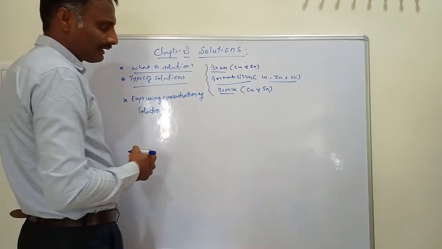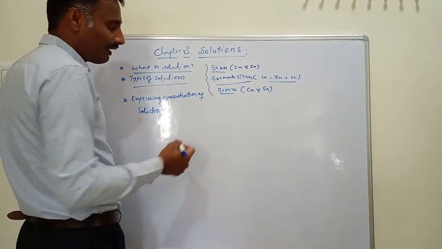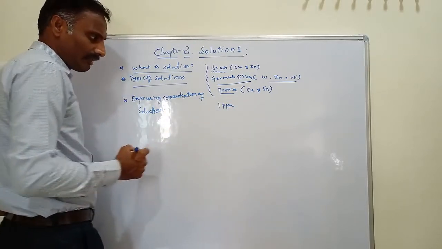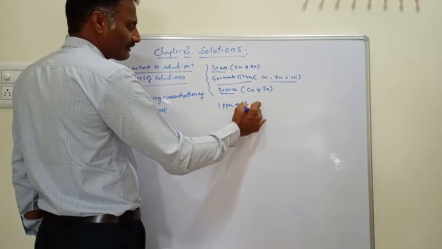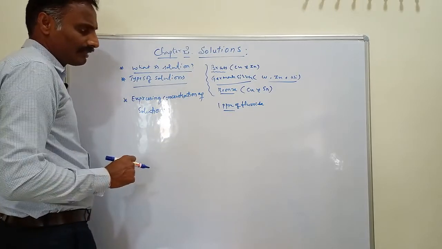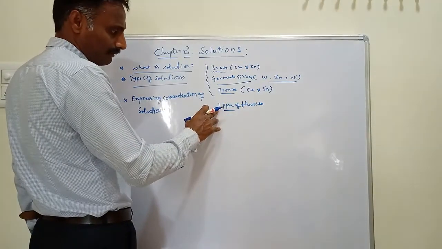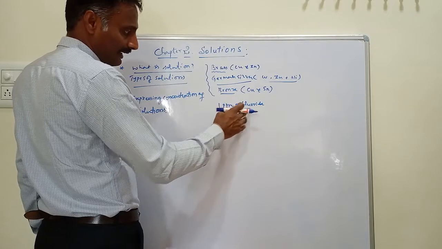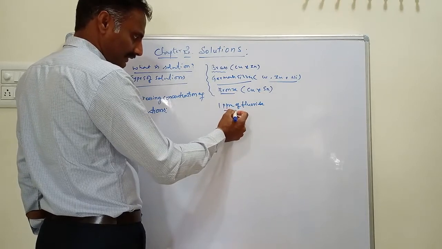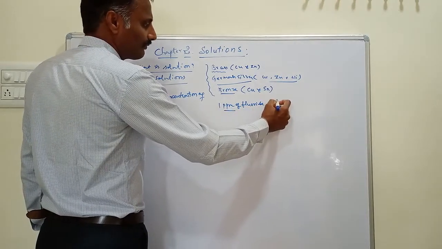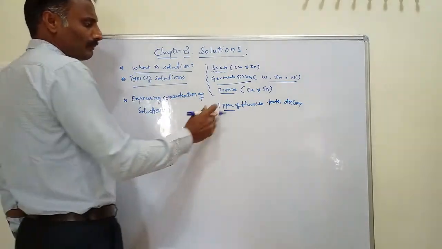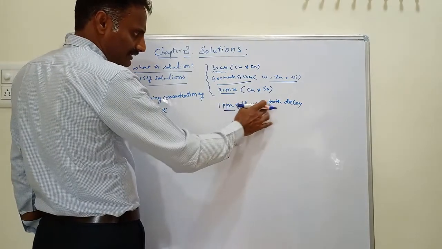Similarly, if drinking water contains 1 ppm of fluoride ion concentration, ppm means parts per million, that is, 1 part per million of fluoride ions present in water. This prevents tooth decay.